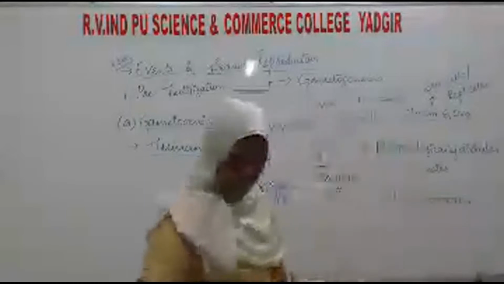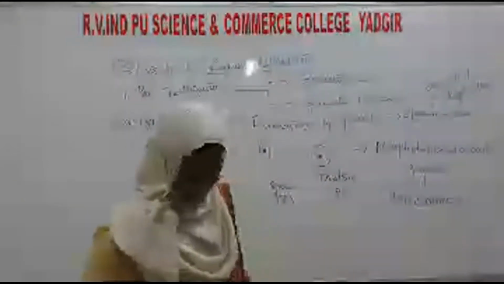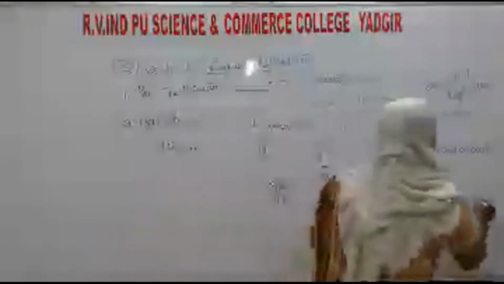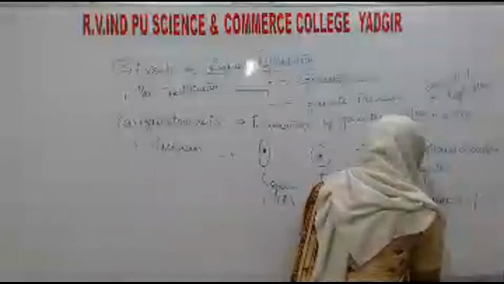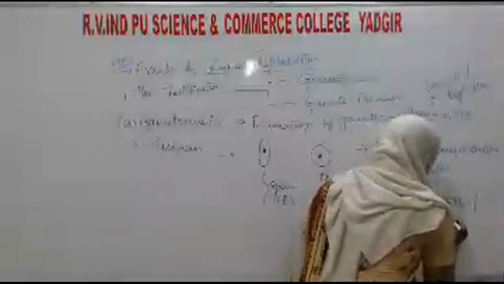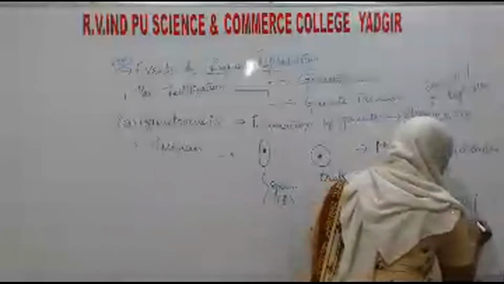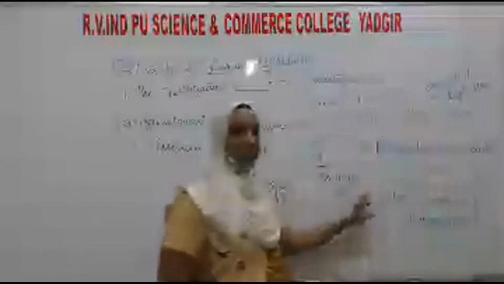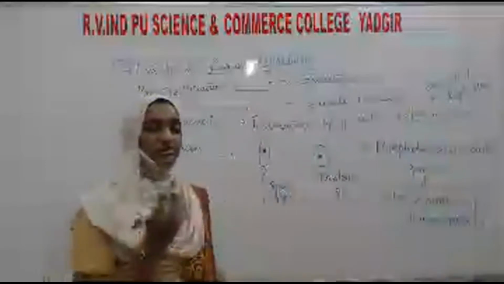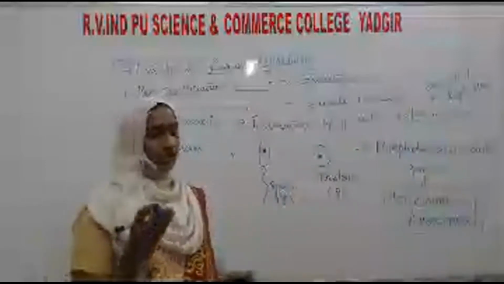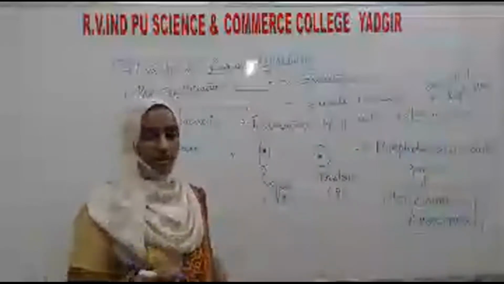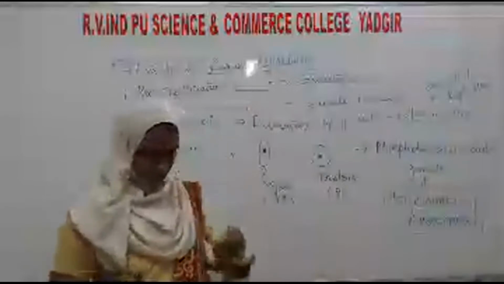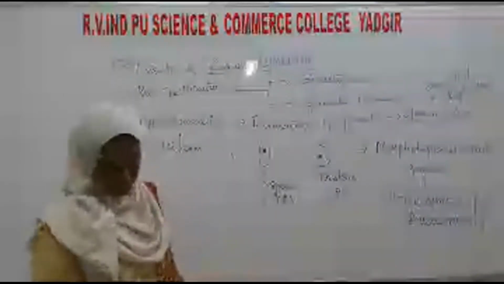They are called heterogametes or anisogametes. Hetero or aniso. Similar gametes means iso or homo. Dissimilar means hetero or aniso. Okay.